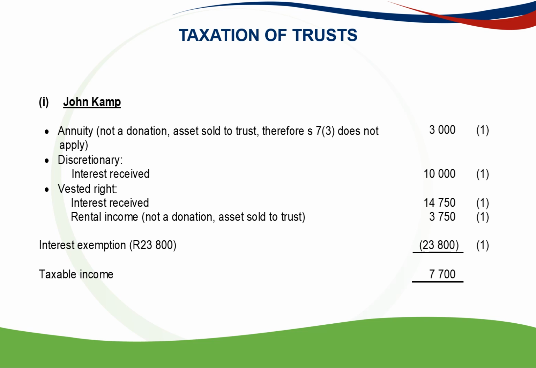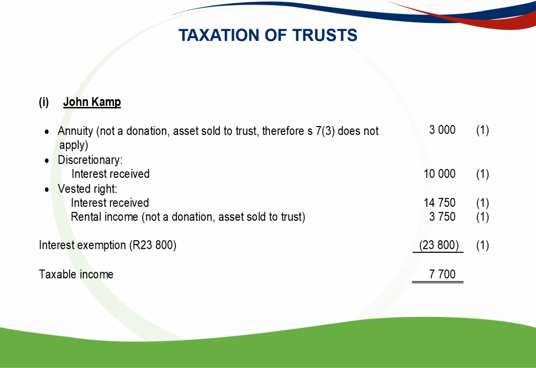So the discretionary payments, the interest that was received, the 10,000 Rand, is taxed in his hands, not in Bess's. Section 7.3 does also not apply to her because she's not his mother, but his grandmother.